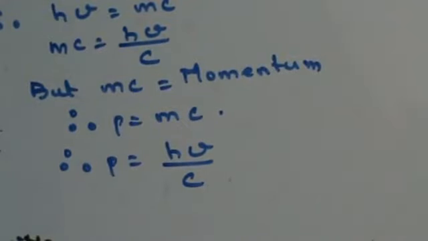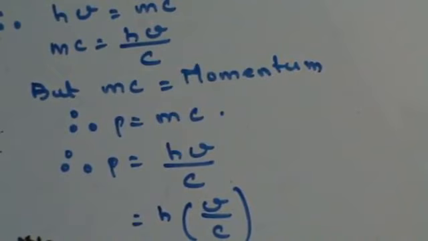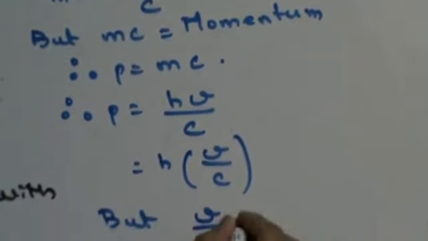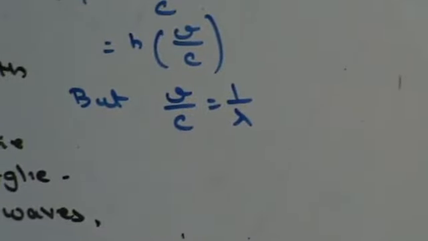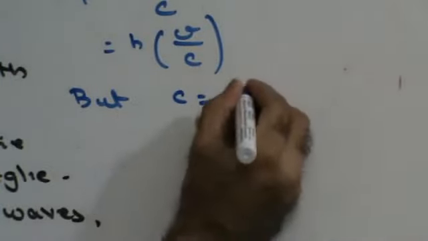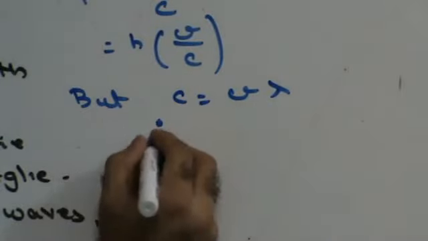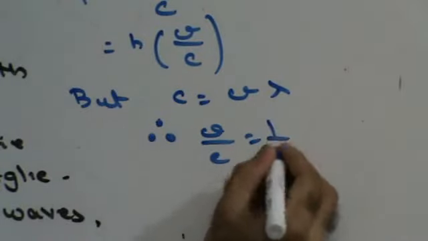Now this can be written as hv upon c, frequency upon velocity. Velocity is frequency into wavelength, therefore v upon c is 1 upon lambda.